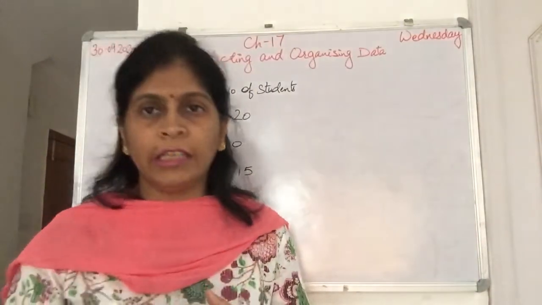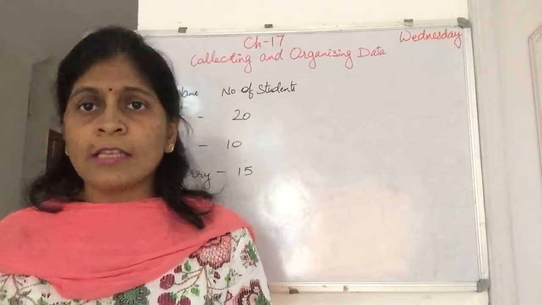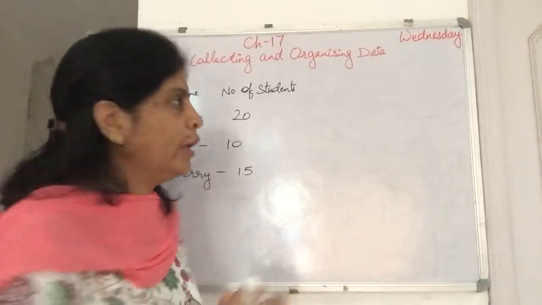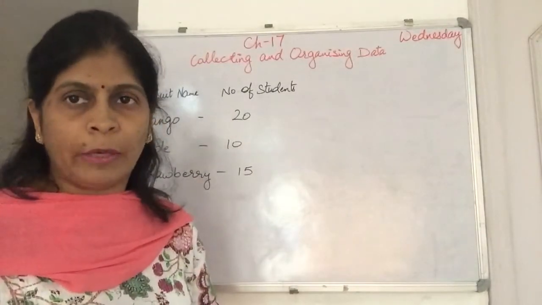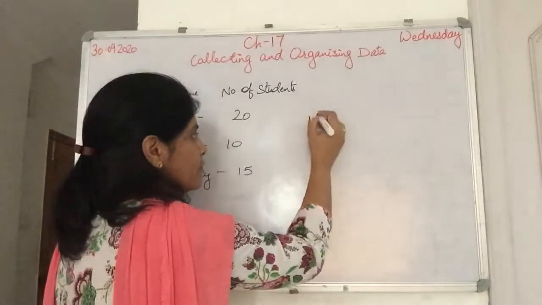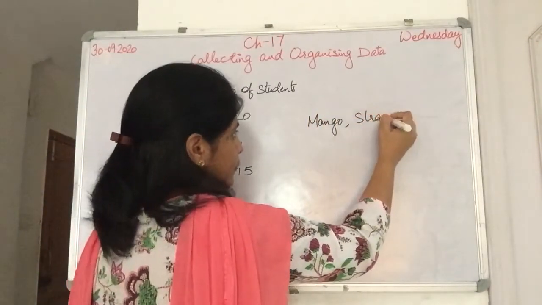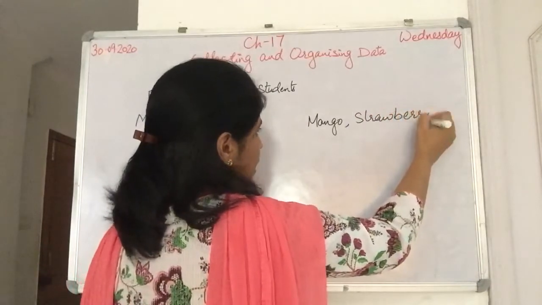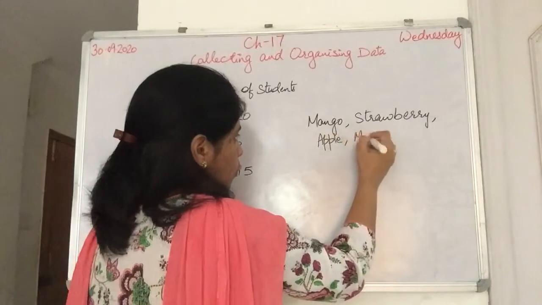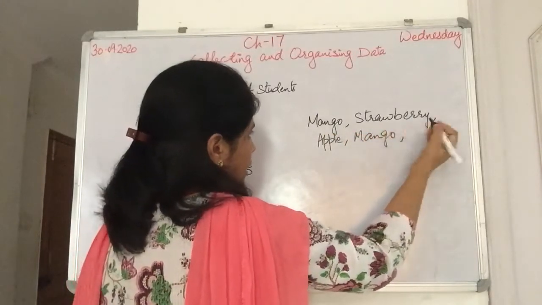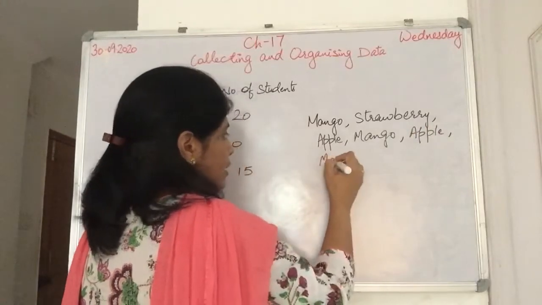After collecting the data, you have to organize it. For example, if I ask one by one which is your favorite fruit, I ask the first student, he says mango, then the second says strawberry, then the third says apple, then again mango, then again apple, then mango, and so on.